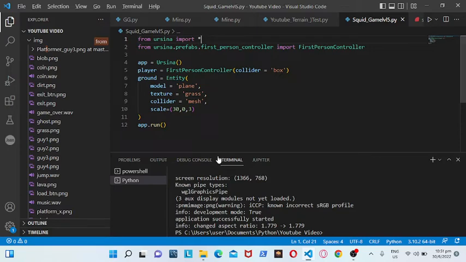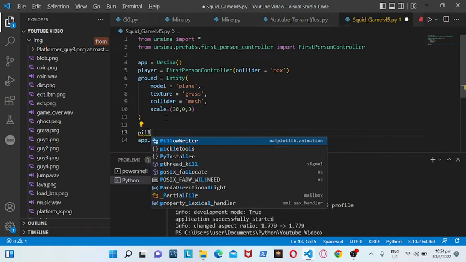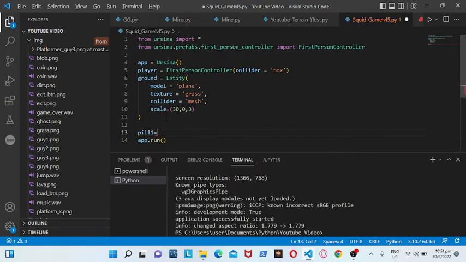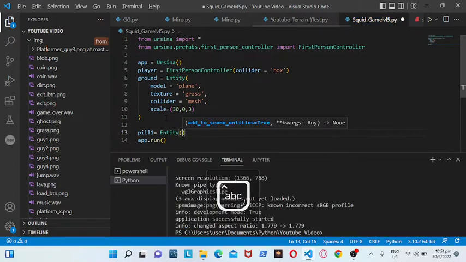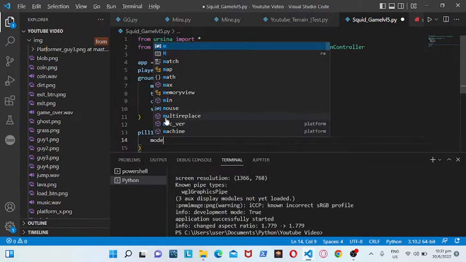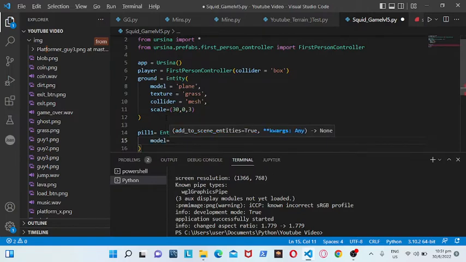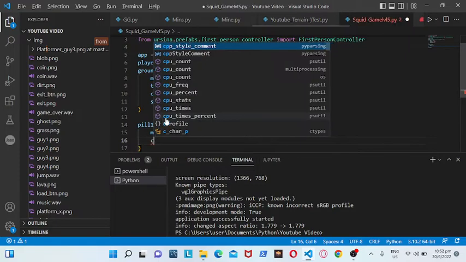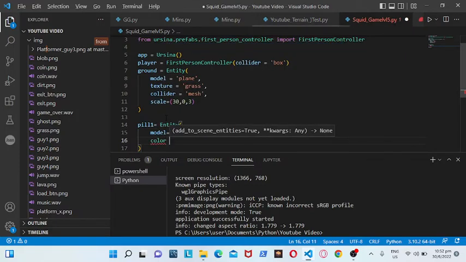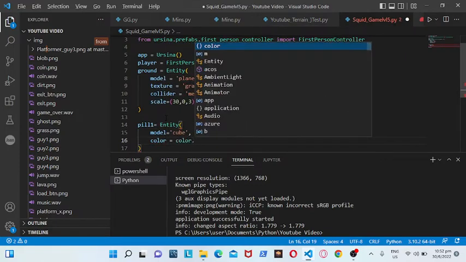Okay. So now we need a pill. So the 4 pills that hold the glass. So pill 1 is equal to entity, a model is equal to cube. It should be a cube type of model. Then we will have a color. It's the violet color, so color is equal to color dot violet.